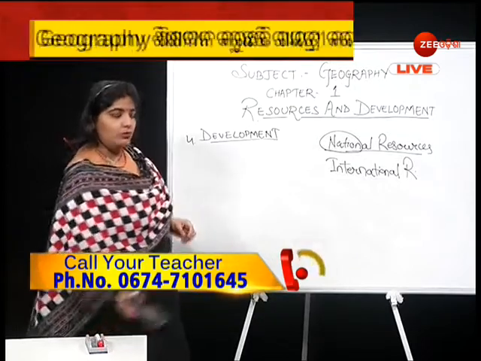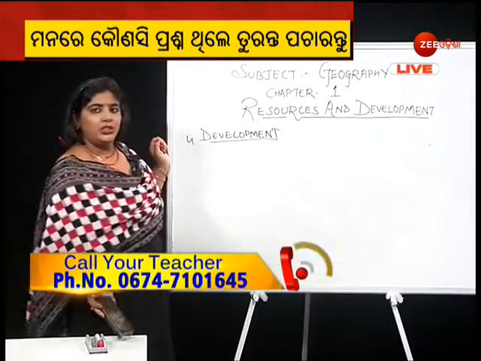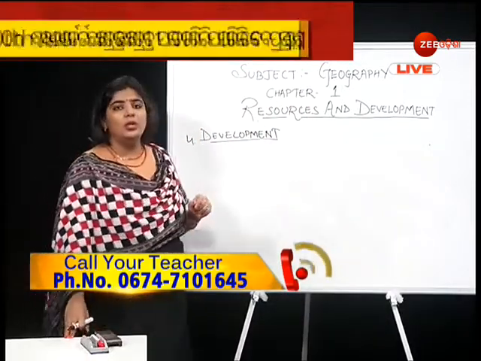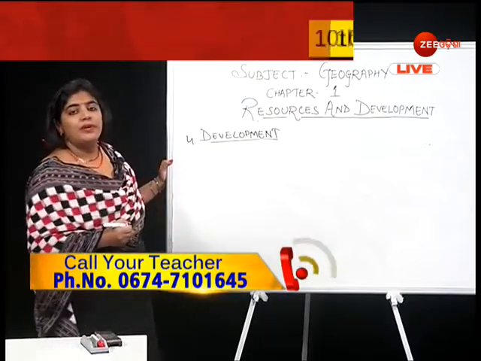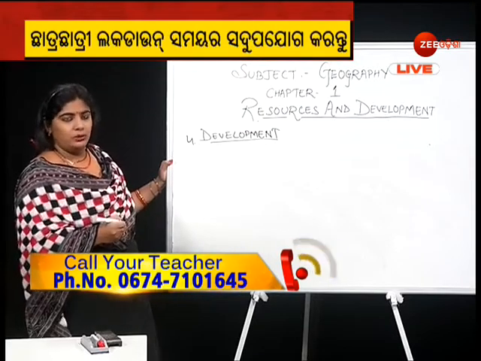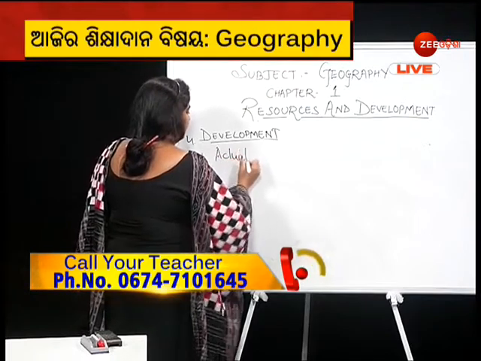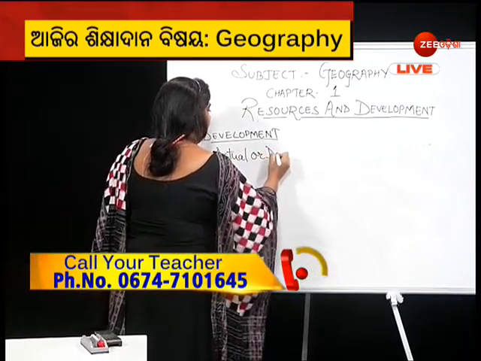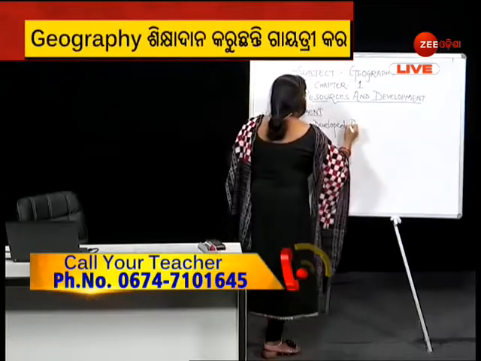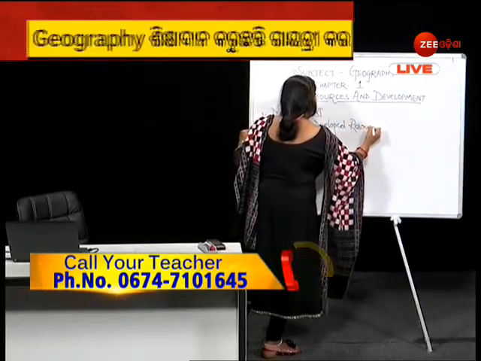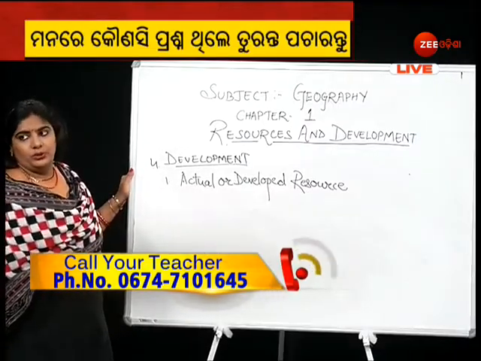Now let's move on to the classification of resources on the basis of development. On the basis of development, we classify resources; number 1, actual or developed resource.